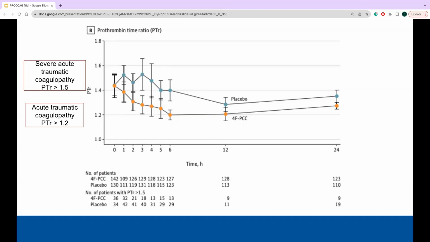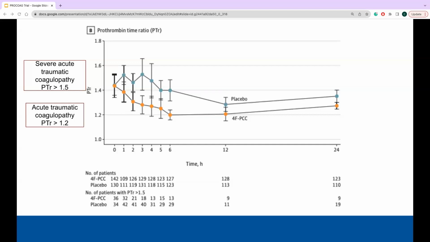However, some interesting things to note is that here they define acute traumatic coagulopathy as PTR greater than 1.2 and severe acute traumatic coagulopathy as PTR greater than 1.5. This PTR greater than 1.5 mark is where they deem massive transfusion is likely necessary. Notice here that the median PTR of the intent to treat group is actually less than 1.5. This shows that the majority of their patients were not in the severe coagulopathy group at initial presentation. And when looking at the number of patients that actually fell within the severe group, it only accounts for 25%